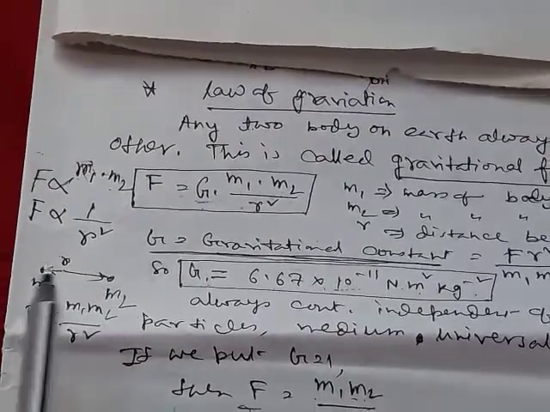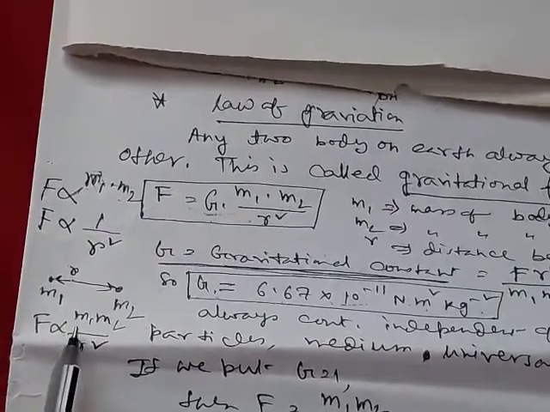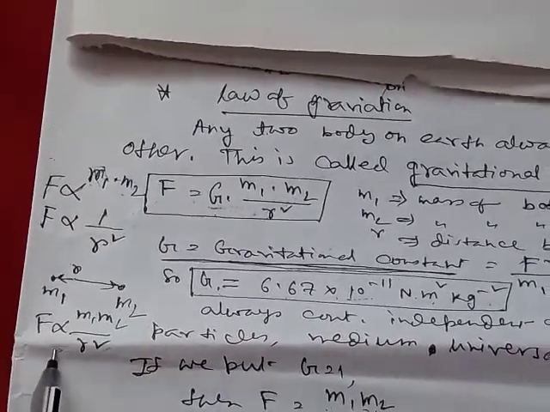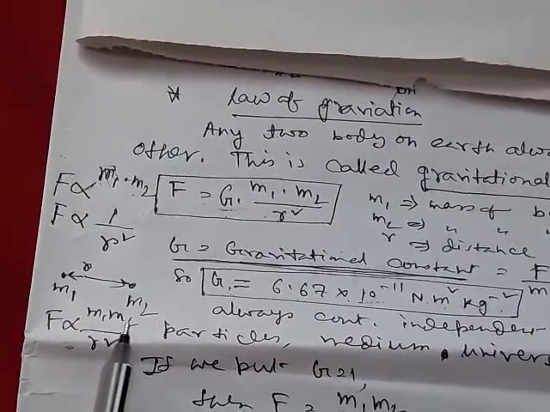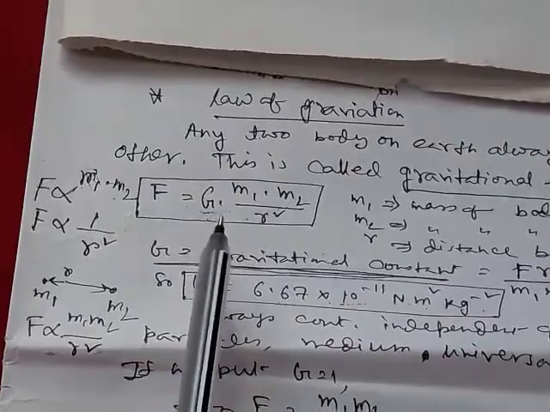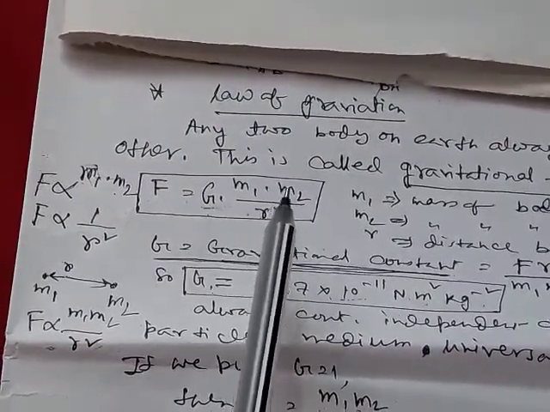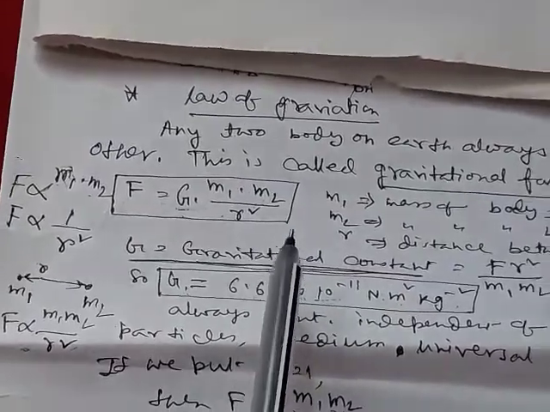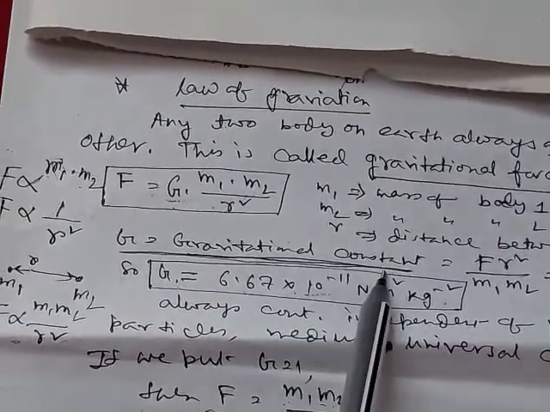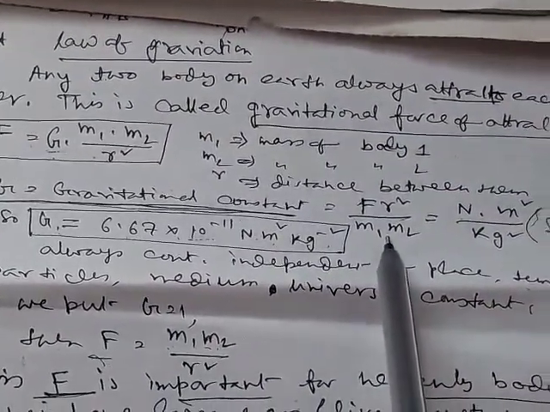Say m1 and m2 are two bodies and the distance between them is r. So F is proportional to m1 m2, and F is proportional to 1 by r square. Combining these two laws, F is proportional to m1 m2 by r square. Now if we give a proportionality constant, that is G, then F is equal to G into m1 m2 by r square, where this G is called the gravitational constant. The value of G is F r square by m1 m2.